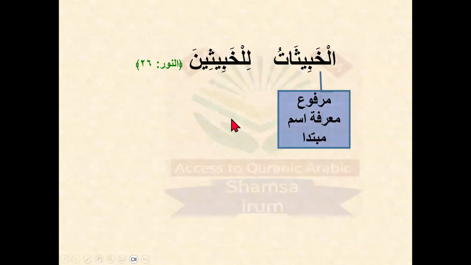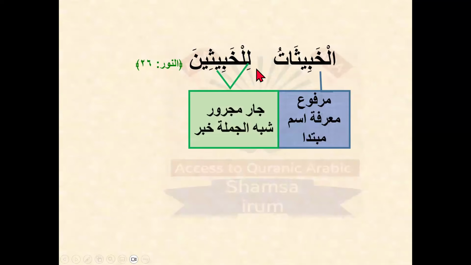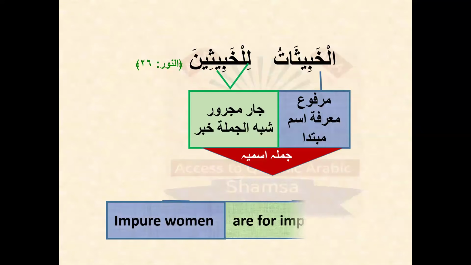Al-khabithatu is marfu, so it's a mubtada. Lil khabithina. The first lam is a harfu jar lam, and khabithina is in the majroor state because of the lam harfu jar. So is there any other marfu ism except this al khabithatu? No, there is no other marfu ism that we can make a khabar. So it means khabar is not mentioned here. Khabar is not present here. In the absence of the khabar, Jar Majroor will become a Shibul Jumla khabar. So Mubtada with Shibul Jumla khabar becomes a Jumla Ismiya. Translation: impure women are for impure men.